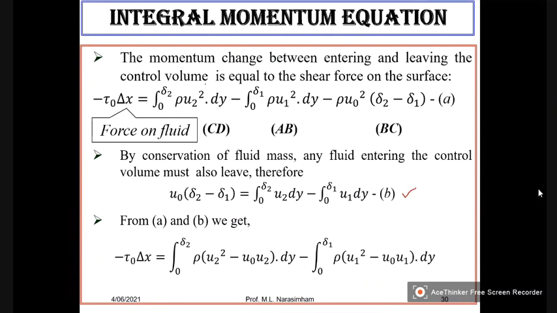Now you take A and B. From A and B, substituting for delta 2 minus delta 1, one U naught will be absent, and in its place you will get these two.